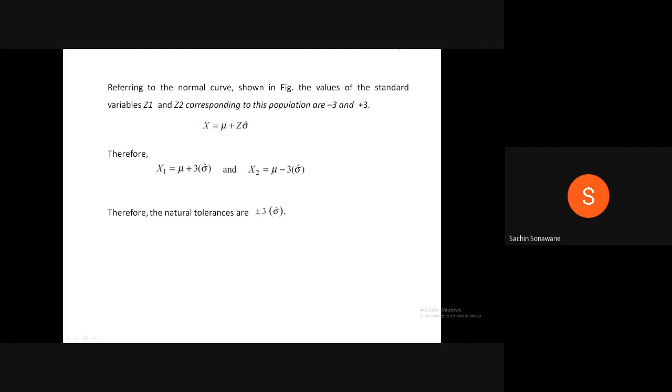Referring to the normal curve shown in the figure, the values of the standard variables Z1 and Z2 corresponding to this population are minus 3 and plus 3. X equals mu plus Z sigma. Therefore, x1 equals mu plus 3 sigma and x2 equals mu minus 3 sigma. Therefore, the natural tolerances are plus minus 3 sigma.